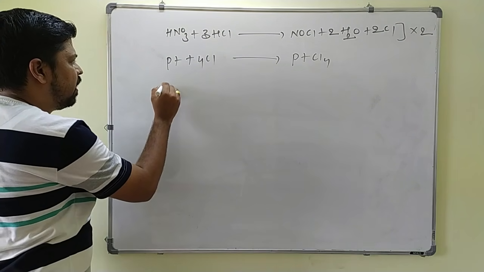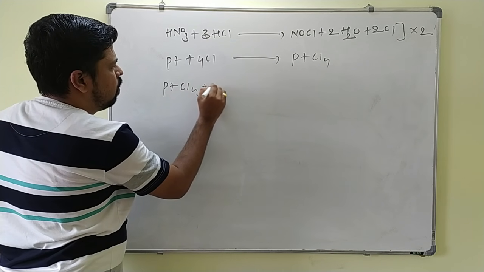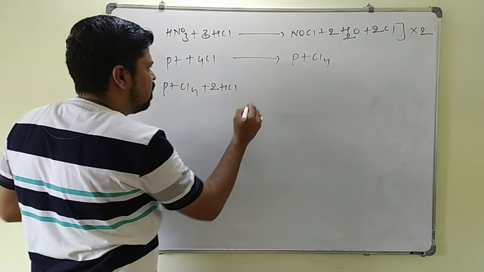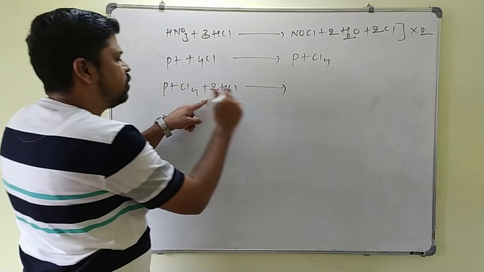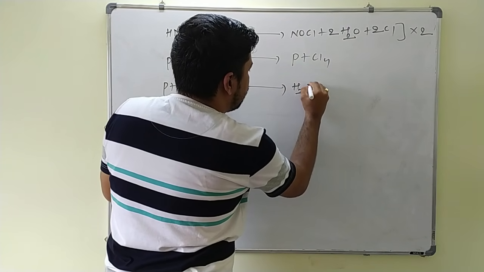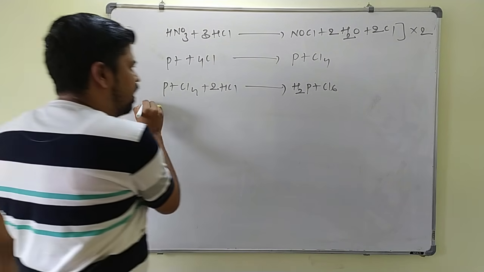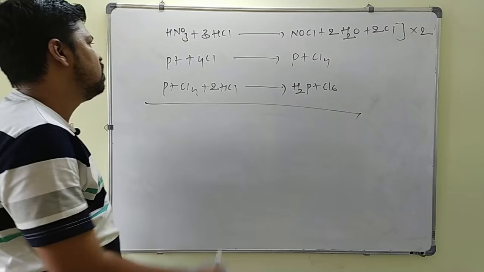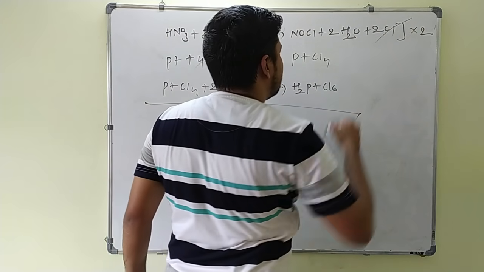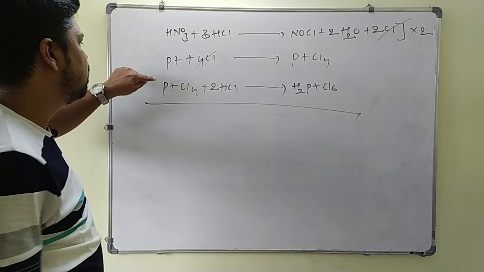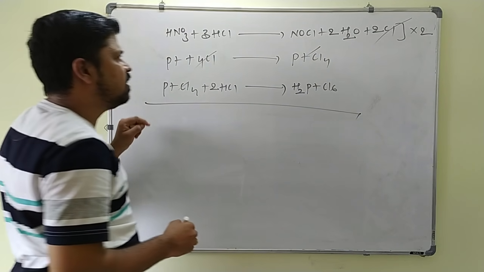This PtCl4 again reacts with 2 times HCl, giving H2PtCl6, chloroplatinic acid. Now you can write the balanced reaction. So these nascent chlorines get cancelled here. Now PtCl4 gets cancelled.